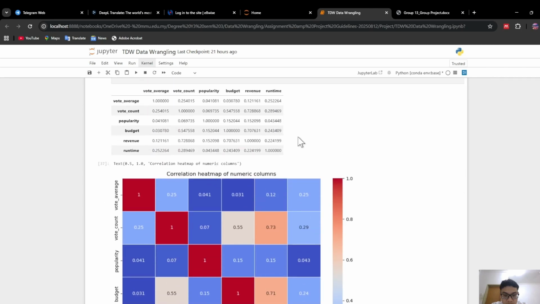Finally, to summarize the relationships, we use a correlation heat map and matrix. For interpretation, we set the thresholds as follows. Values between 0.1 and 0.3 indicate weak positive correlations. Values between 0.3 and 0.5 suggest a moderate correlation, and values above 0.5 represent a strong correlation. This gives us a structured way to judge the strength of relationships between the numeric variables inside the dataset.